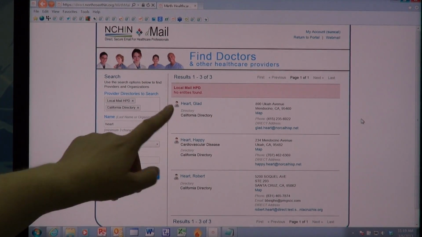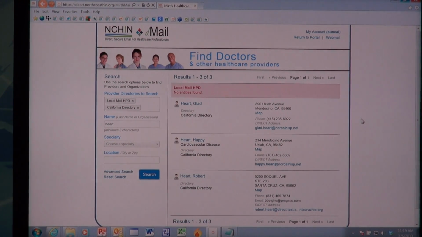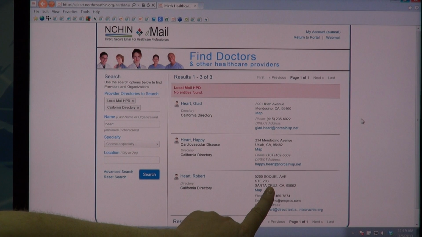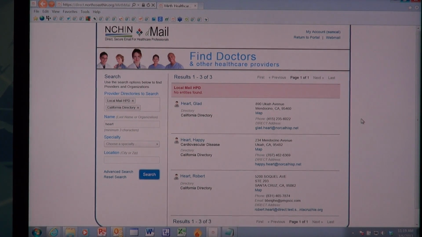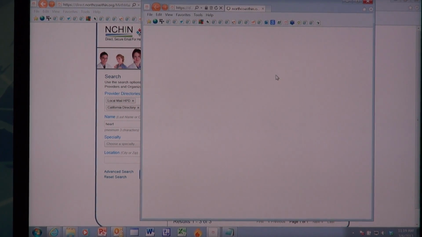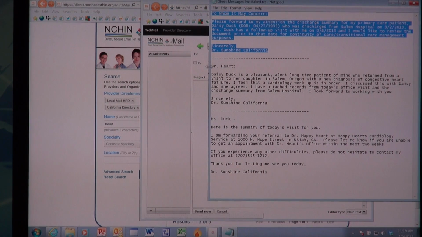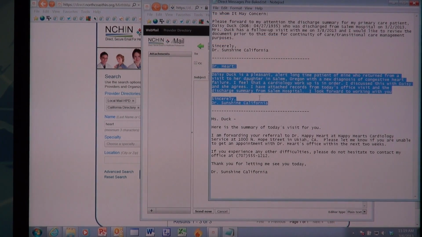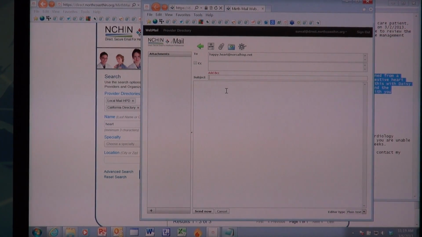Hart. We get a Glad Hart in Mendocino County. I also see a Robert Hart in Santa Cruz, which means I am hitting multiple HIMSS in the state of California. But here's Happy Heart, who I want to refer to. So I'm going to click Compose and grab my pre-typed message.